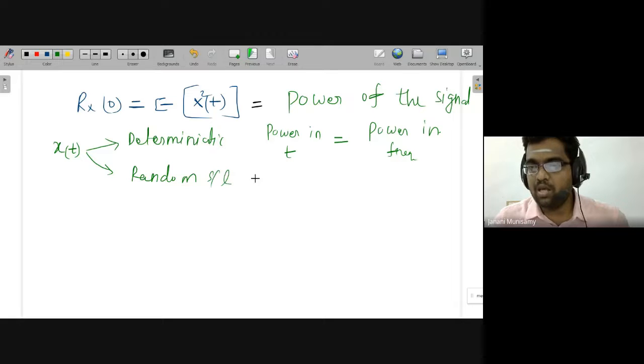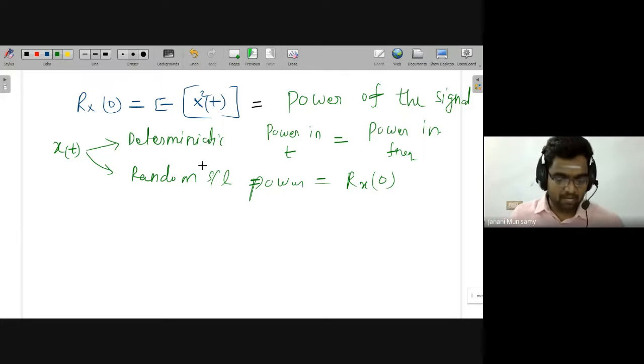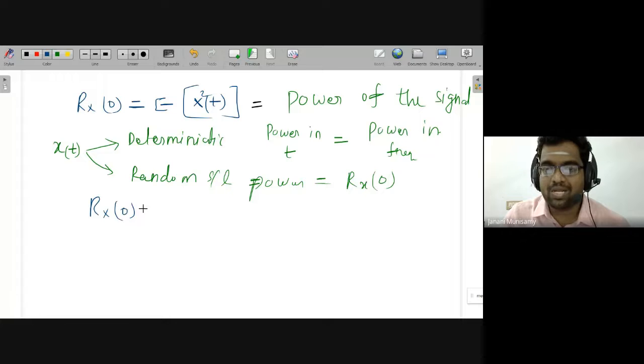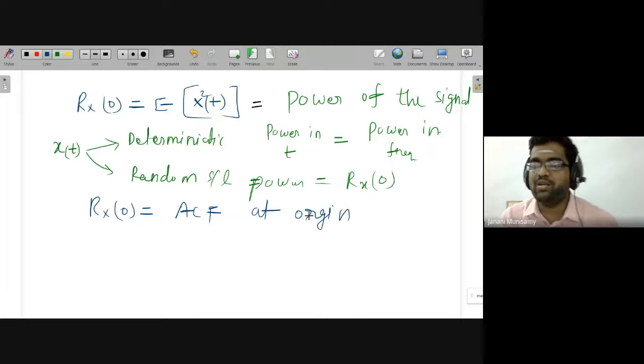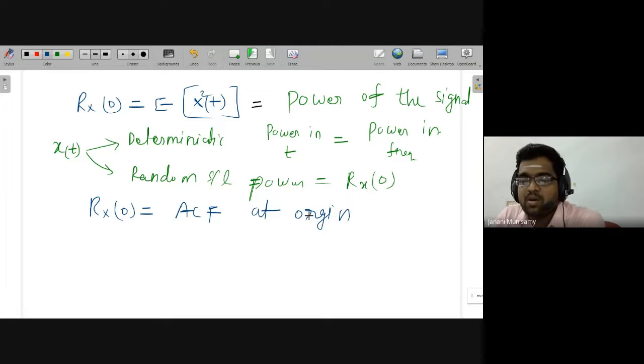So for a random signal, if you want to know the power, you should know the autocorrelation function. Then in that, if you put 0, you'll get the power of the random signal. That is the main idea of the autocorrelation function with respect to the power calculation. So this Rx of tau, we may also call it the autocorrelation function at origin, ACF at origin. Origin means tau is equal to 0, the time delay is 0. Rx of 0, another name is the autocorrelation function at origin. So the autocorrelation function at origin usually gives the power of the signal.